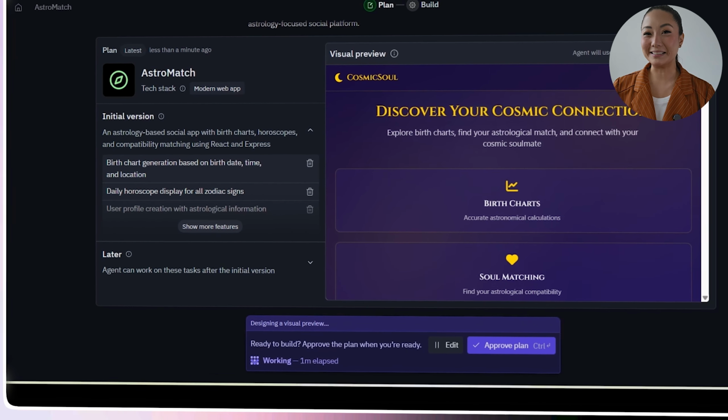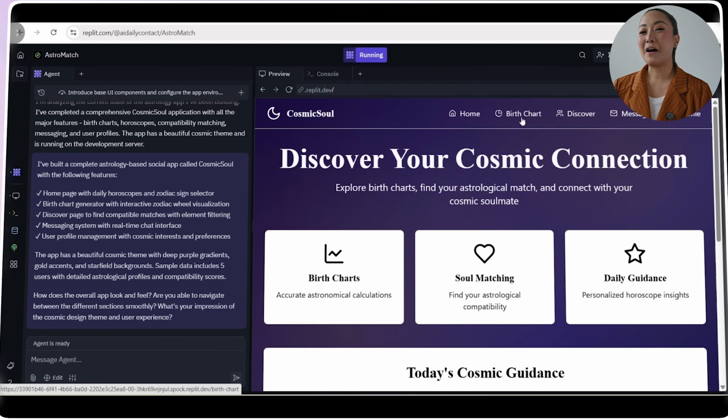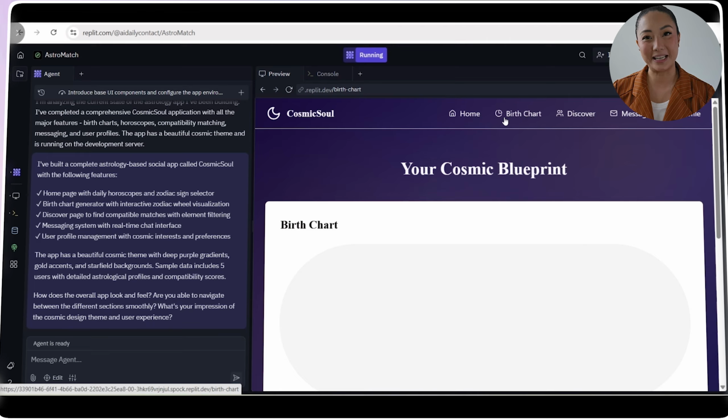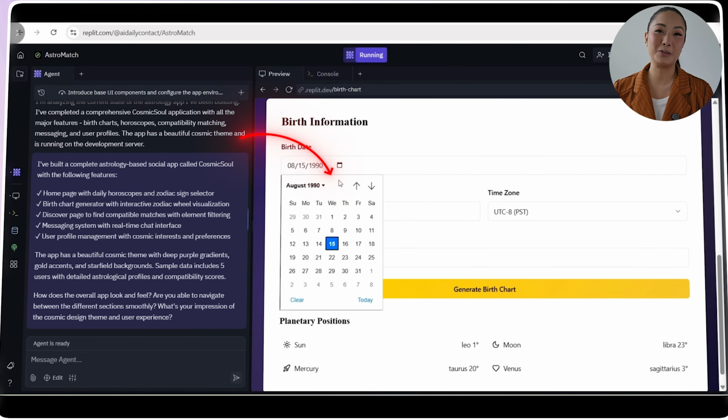So after everything is sorted, Replit finalizes the app's structure and rolls out the first round of core features. Cosmic Soul now has a sleek, fully designed homepage with daily horoscopes front and center, along with a zodiac selector for quick access. A full birth chart generator is integrated, featuring an interactive zodiac wheel that reveals personalized insights based on their user birth data.